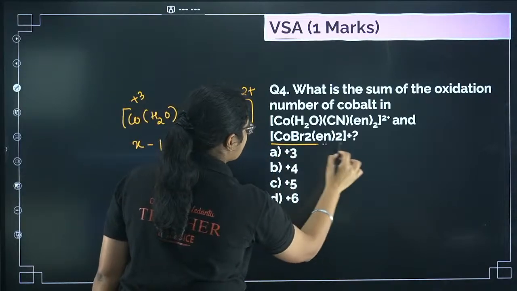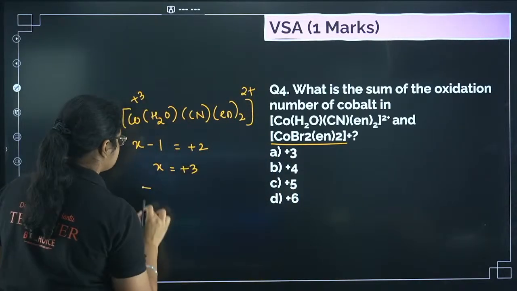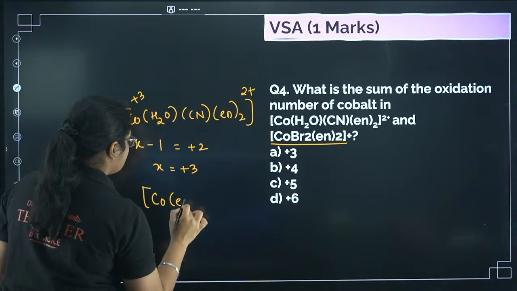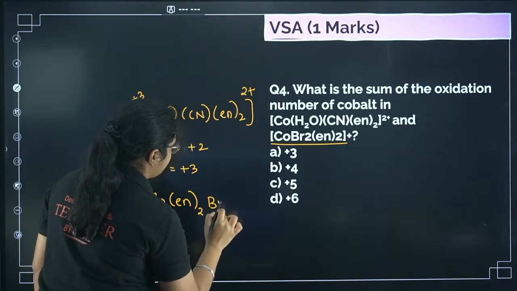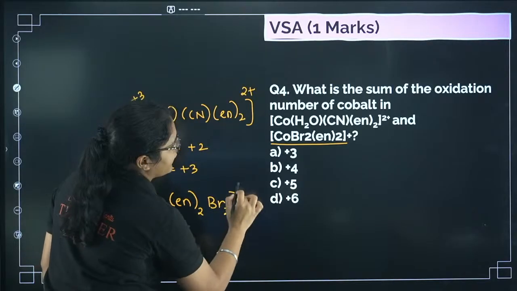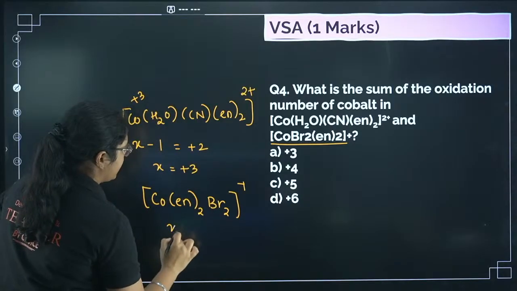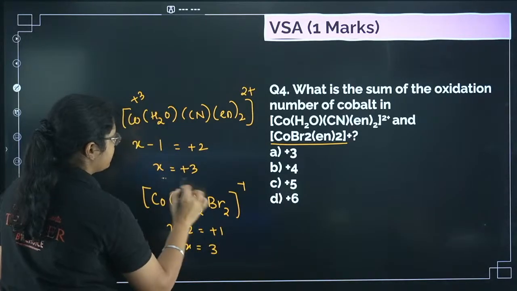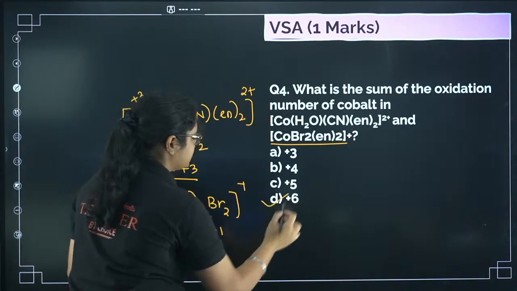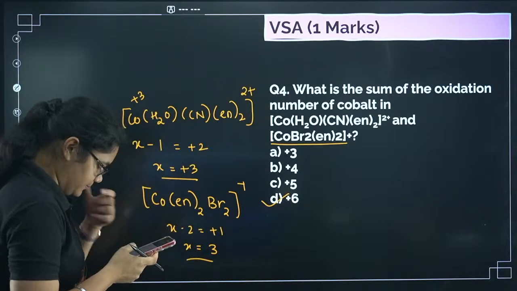Next you have [CoBr2(en)2]+, so you have Co, en whole 2, Br2 and then plus here. So I'll get x minus 2 is equal to plus 1, again x is equal to 3. So if I add these two, the sum will be 6. That is option number D.